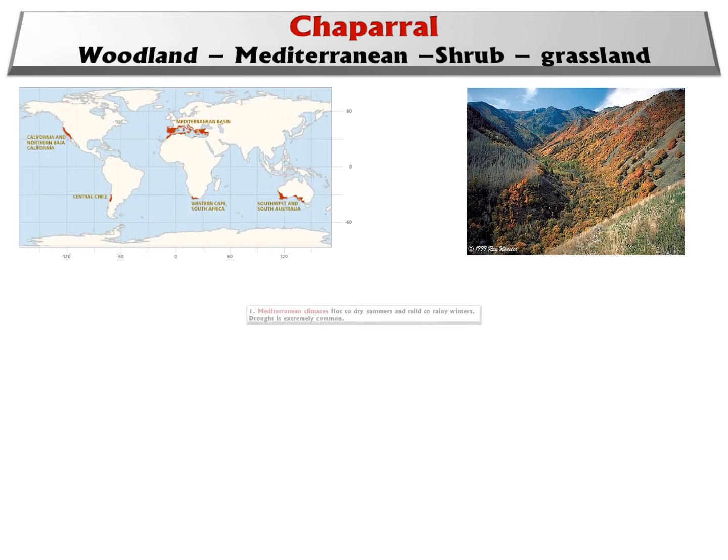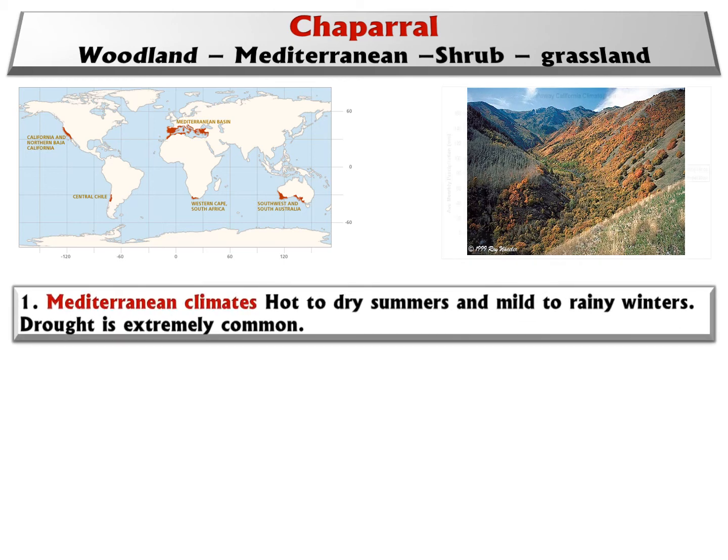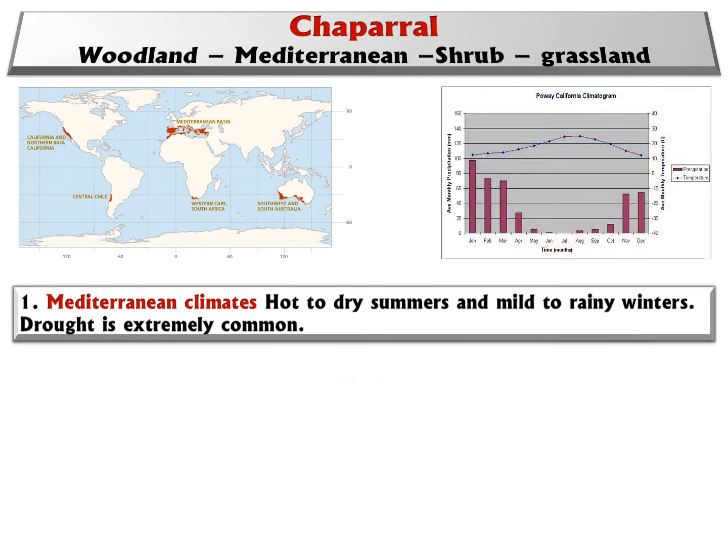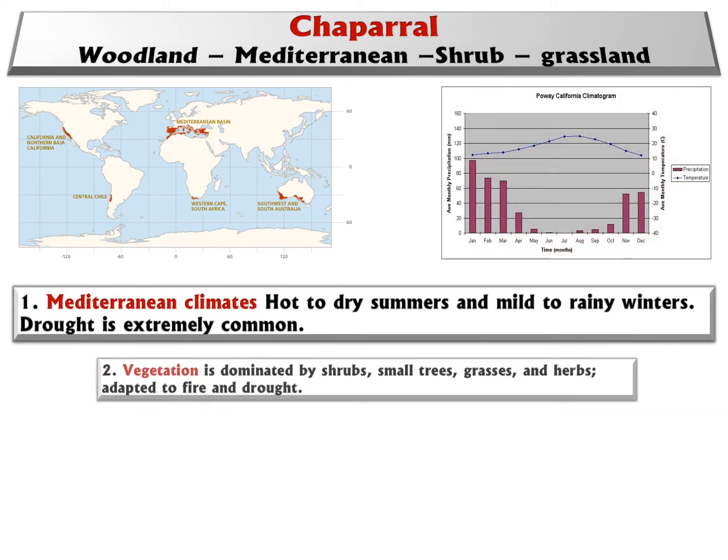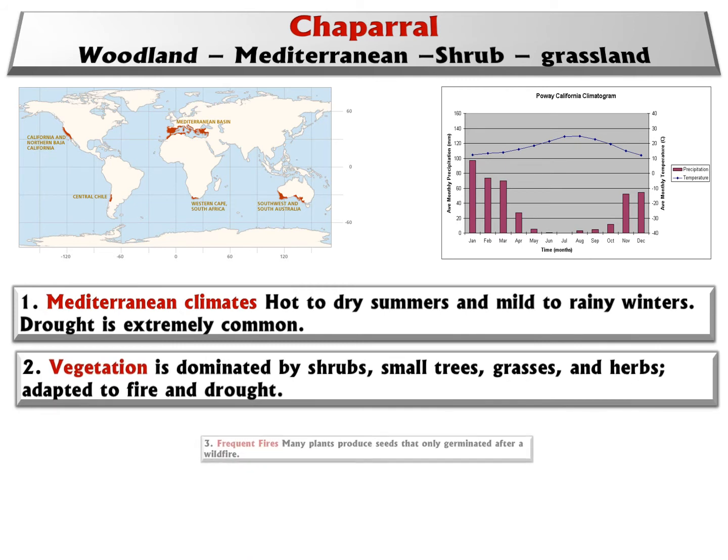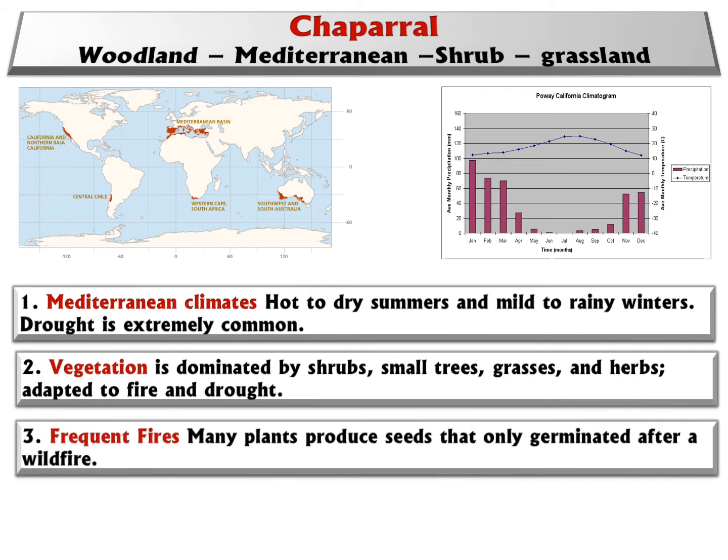Chaparral is the typical Mediterranean vegetation. It's shrub grassland with short trees. Where are they located?